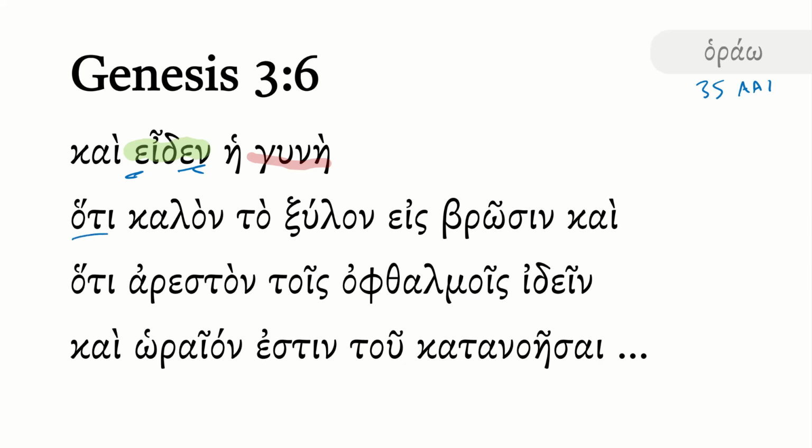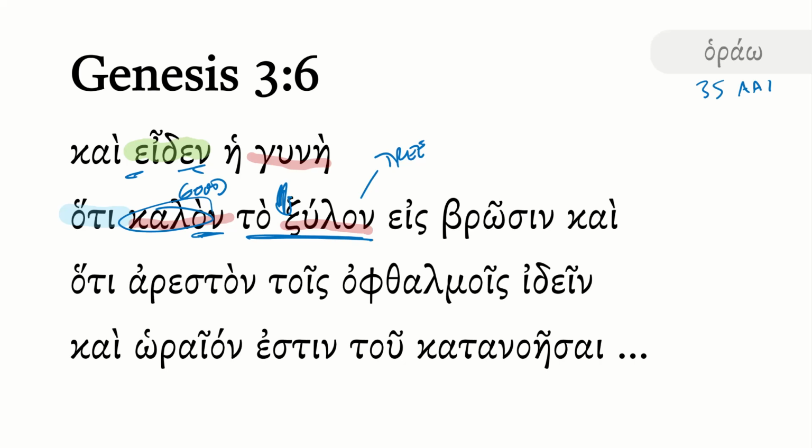Notice we have a hoti and a hoti. So this is in fact a threefold parallel clause here, but the hoti is not repeated in the third one. So she saw that kalon to xulon. If you recall, xulon here is the tree, and kalon here is good. Notice it has the on ending because to xulon is neuter. So this is a predicate position with this adjective not coming directly after the article. So she saw that the tree, probably in this case, since it's a past tense, we'd say was good.